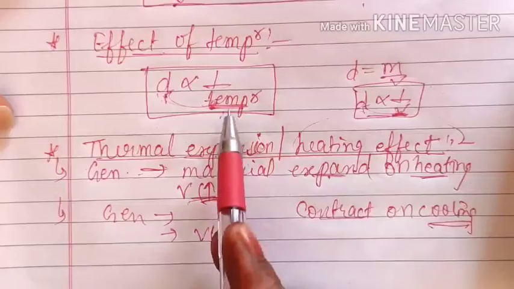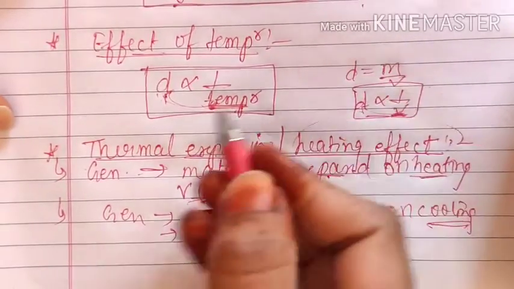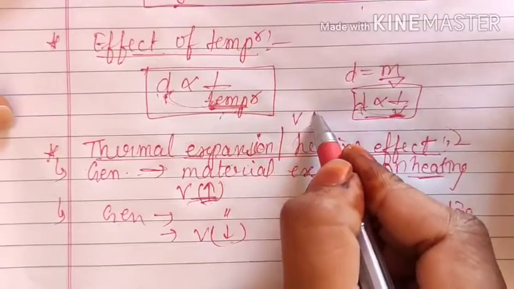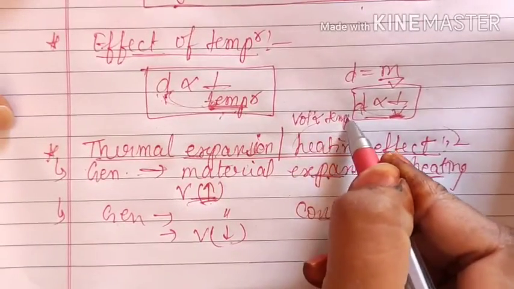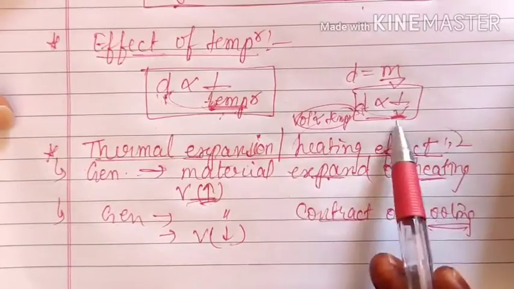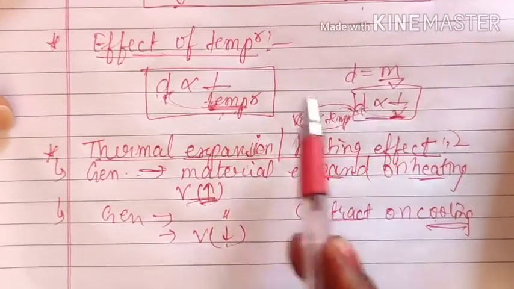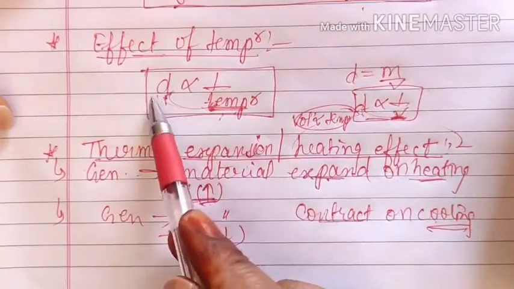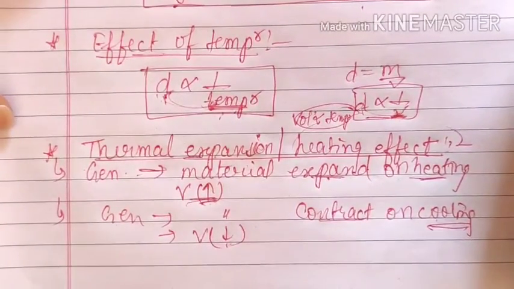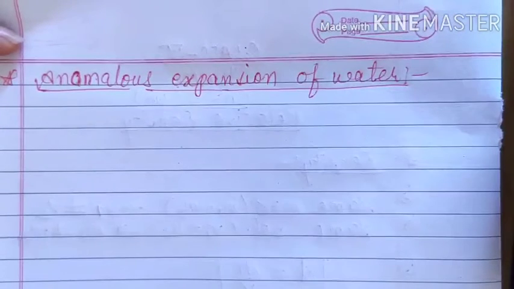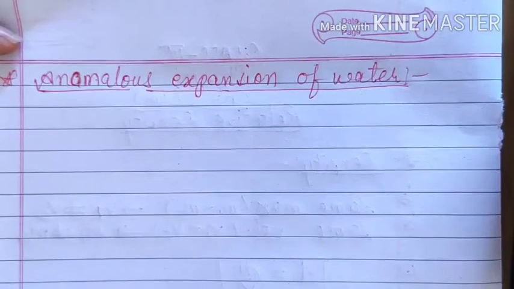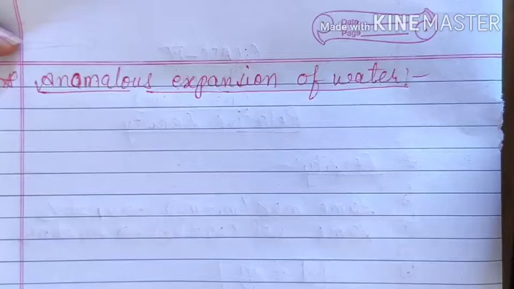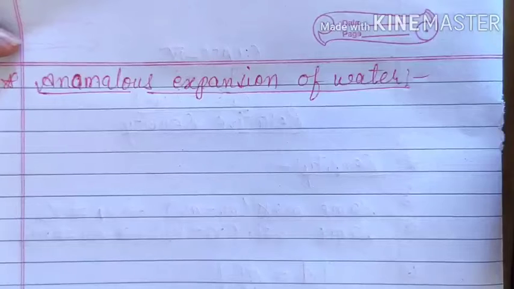Okay, so if you decrease the temperature, here you can write one more conclusion if you want, that is volume is directly proportional to temperature. That means if you decrease the temperature, then the volume will decrease, and when the volume decreases, the density will increase. So that's why density and temperature are inversely proportional to each other. Right now we said that density is inversely proportional to temperature, but still we have some exceptions, and in those exceptions right now we are learning water. Water also shows one exceptional behavior towards increase or decrease in the temperature.